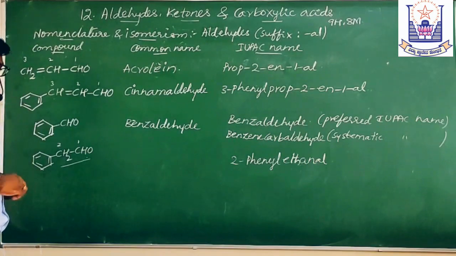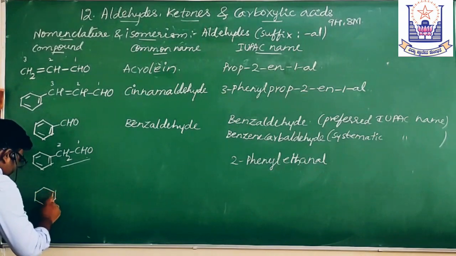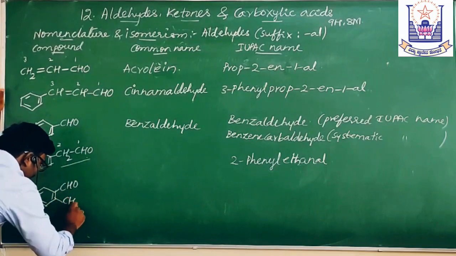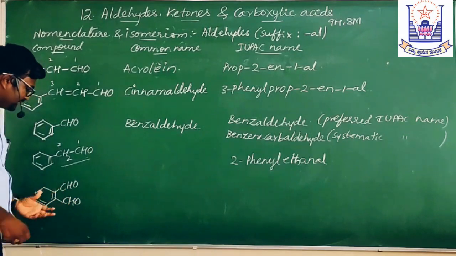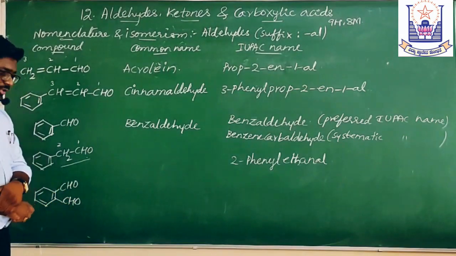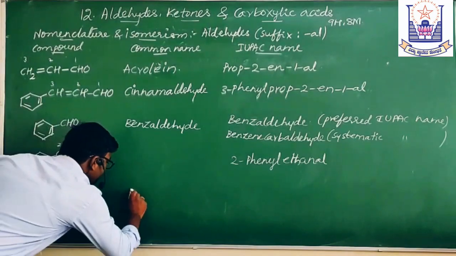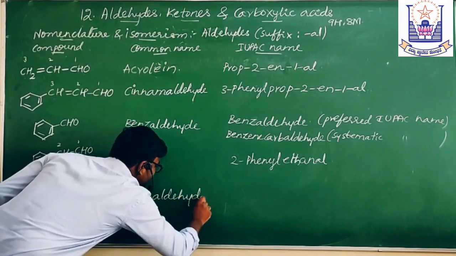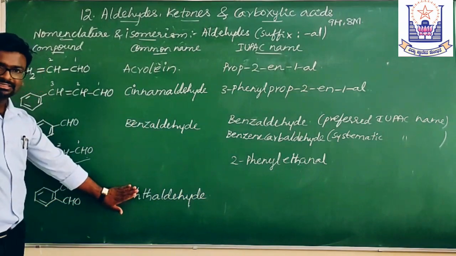Then go for the next compound. CHO and CHO are present on this benzene. The common name of this compound is phthaldehyde. Here the P is silent.